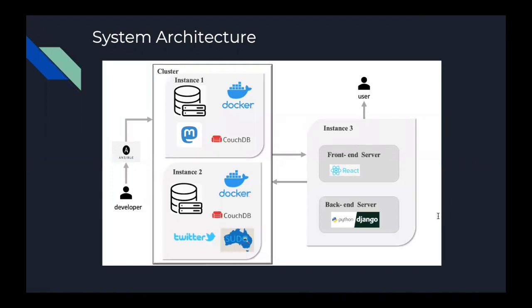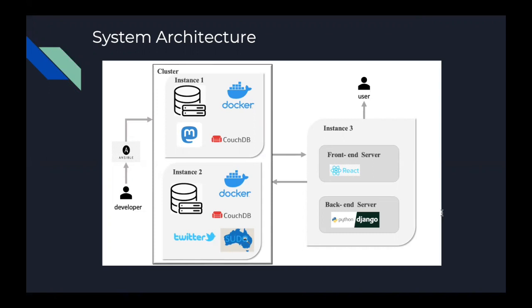So this is our overall system architecture. We utilize 3 virtual machines on the Melbourne Research Cloud. We deployed front-end and back-end in one node and used other 2 nodes for the data storage. Live data from Mastodon are harvested by crawler and then stored in CouchDB, which uses Ansible to conduct auto-deployment. And pre-processed historical Twitter data and government data are also uploaded to CouchDB.